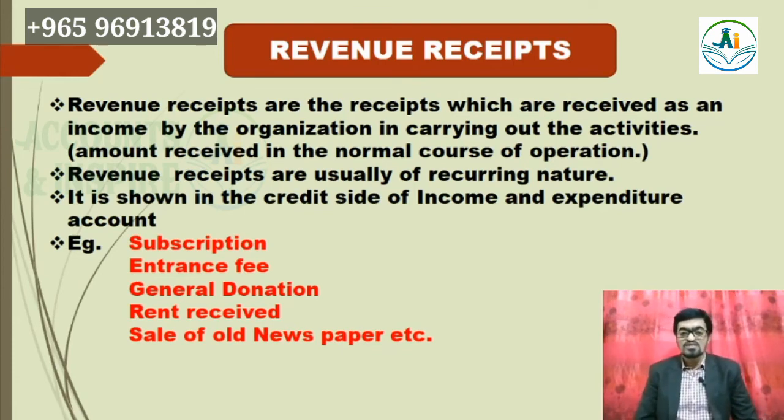My dear friends, in this video we discussed expenditure and receipt. Expenditure is of two kinds: capital expenditure and revenue expenditure. Then we discussed receipt, two kinds of receipt: capital receipt and revenue receipt. My dear, in the next video we will discuss what is subscription, what is legacies, what is endowment fund, what is special donation, what is general donation. All these items we'll discuss in the next video.